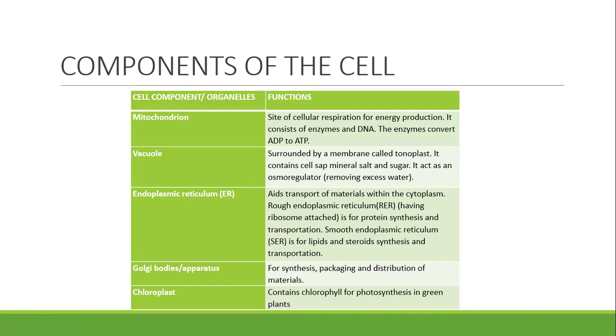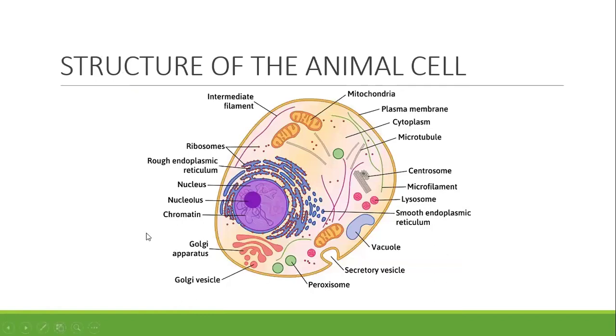I want to read. The first one on my list is the mitochondrion. This mitochondrion is the site of cellular respiration in both plant and animal cells. This is where cellular respiration takes place, and the energy needed for body metabolism, the energy needed for day-to-day activities of the cell, is generated at the mitochondrion. As you can see, this is our mitochondrion here.